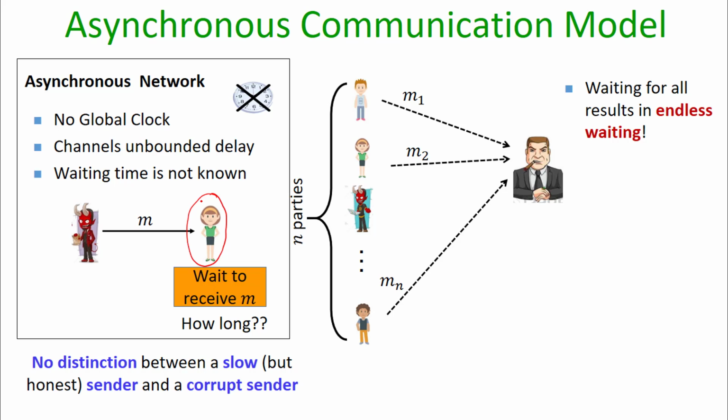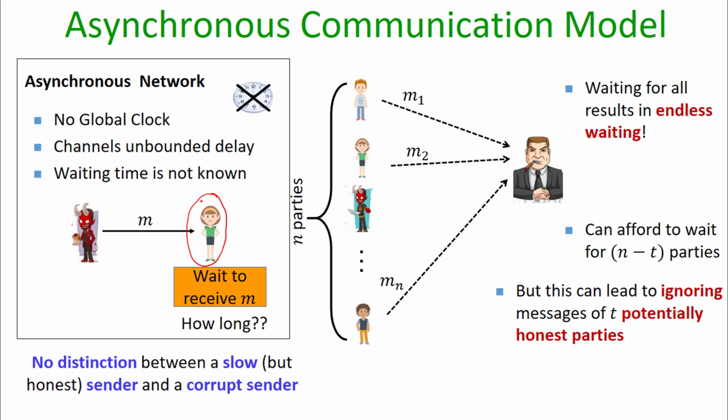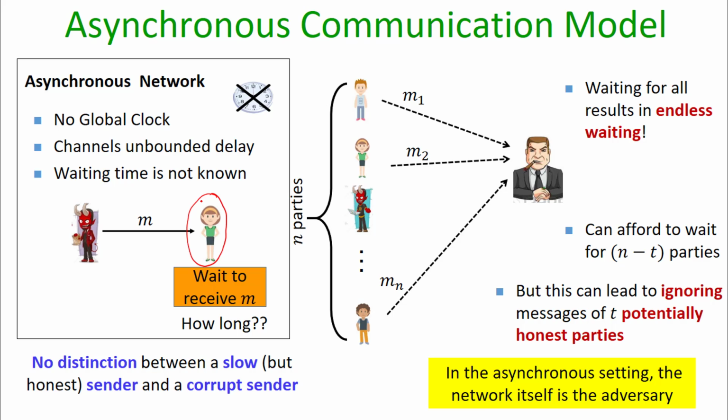So the best that any receiving party can do is the following. It can afford to wait to receive messages from up to n minus t parties, and as soon as it receives communication from up to n minus t parties, it has to proceed to the next step of the protocol. But in this process, the receiving party might be ignoring messages from t potentially honest parties.